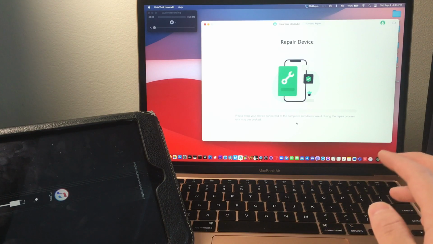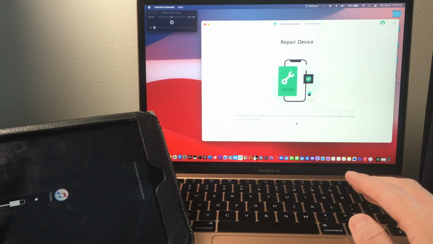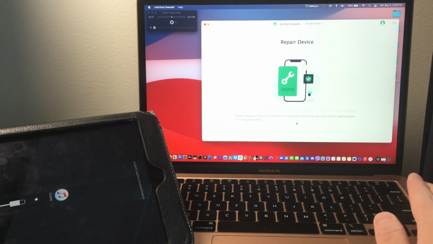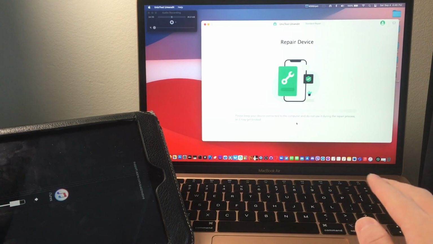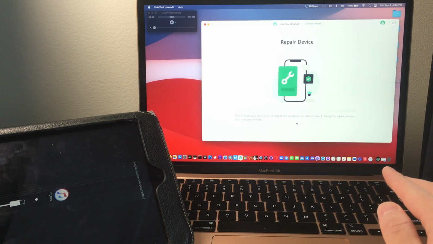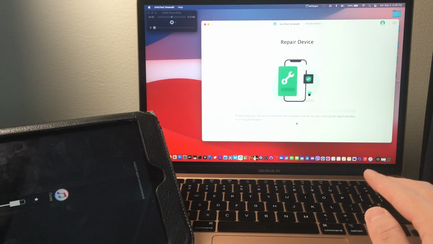At this point, just leave it as is. Don't touch anything, as it might mess up something and you don't want that. Just leave your computer and leave the iPad or whatever device you're using and wait for the process to finish.